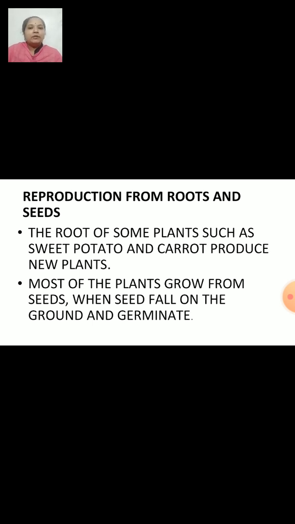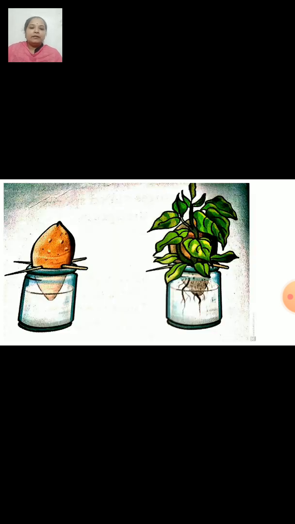A new plant can be grown from the top portion of the carrot. You can try to grow a sweet potato at home also. Have a look at the pictures. In this way, if you give support to the sweet potato with the help of toothpicks in a bottle filled with water, you will be able to grow the sweet potato from the root.